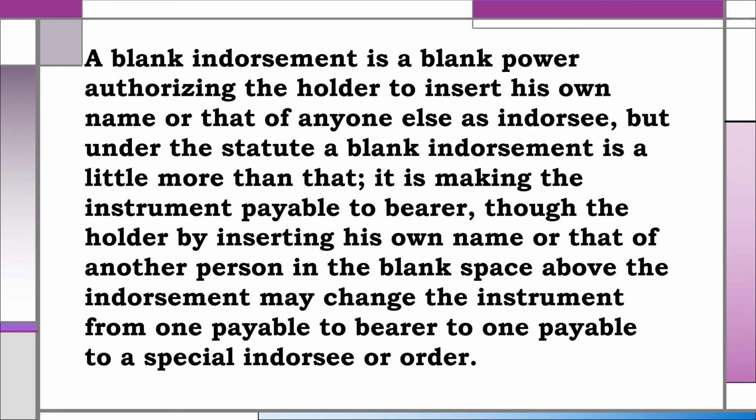A blank endorsement is a blank power authorizing the holder to insert his own name or that of anyone else as endorsee. But under the statute, a blank endorsement is a little more than that. It is making the instrument payable to bearer, though the holder, by inserting his own name or that of another person in the blank space above the endorsement, may change the instrument from one payable to bearer to one payable to a special endorsee or order.